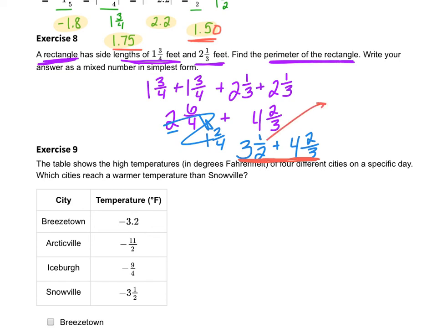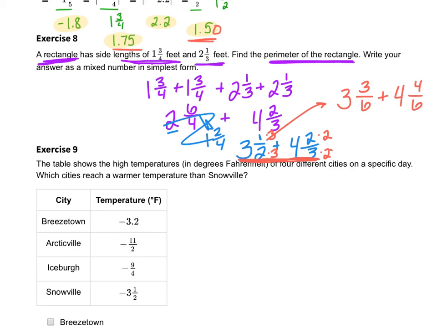So I still need a common denominator though. So the first one up here, I'll say 3, and my common denominator, the first multiple that 2 and 3 both have in common, is 6. So 3 and something over 6, in fact it's a half, so if I times by 3, it has to be 3 over 6. And then for this one, it's going to be 4, and if my denominator is 6, I times the 3 by 2 to get that 6, so 2 times 2 is 4. Okay? And so now I have this problem of 3 3/6 plus 4 4/6. Still haven't used improper fractions.